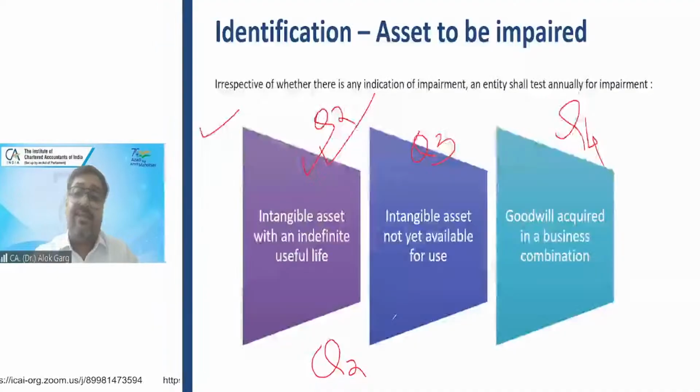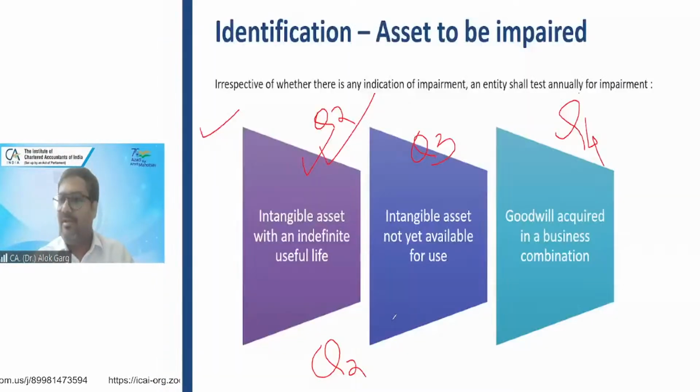Let's say the intangible asset has an indefinite life, and now you have understood the meaning of indefinite life, because in the last class I covered the revision of Ind AS 38. So for example, the company purchased the intangible asset in January 2024, and the company is closing the books of accounts in March 2024. Whether impairment testing is required on this intangible asset, which the company has purchased just 2 months ago?